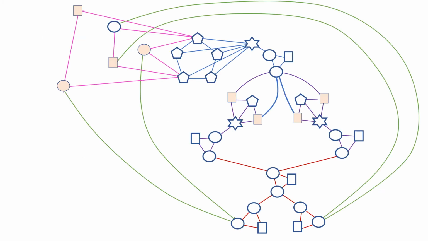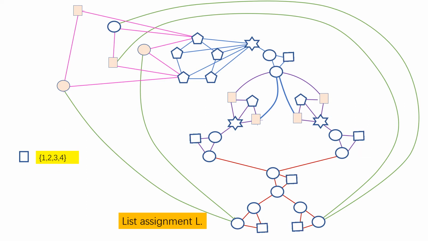So first we look at this graph. This graph I call H. You can see the vertices are of different shapes. Actually, the shape represents their list assignment. So the list assignment is defined as follows. Vertices of this shape, their list is 1, 2, 3, 4. These vertices, their lists are all 1, 2, 3, 4.